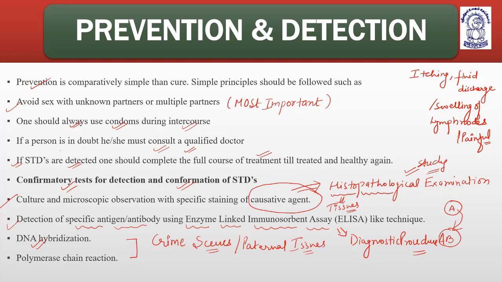ELISA, DNA hybridization, DNA fingerprinting, polymerase chain reaction, all these methods are equipped. Polymerase chain reaction, the same method.